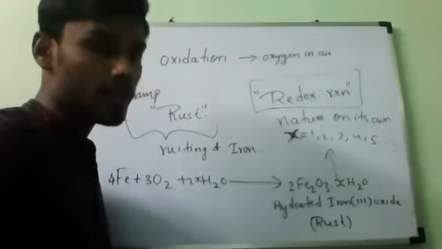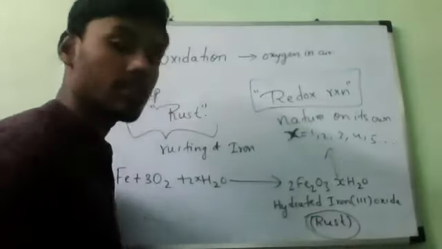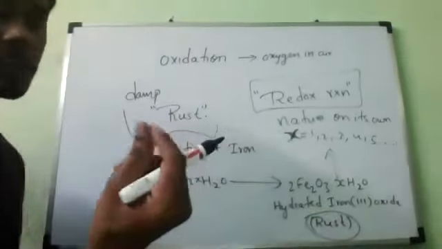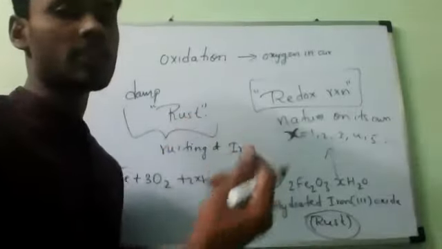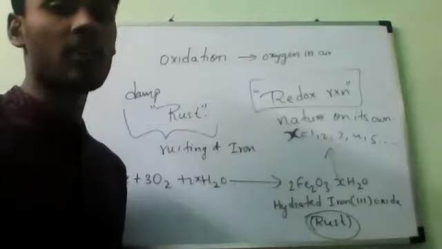If you observe this rusting of iron, the rust is a very soft and porous substance which gradually falls off from the surface of the iron object.